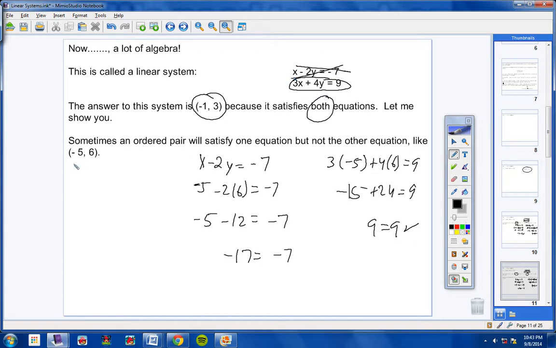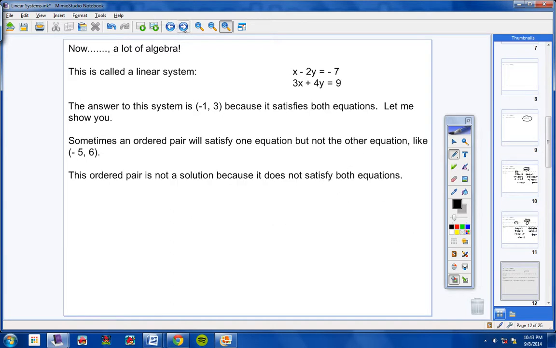So, is negative 5, 6 an answer to the linear system? No, not at all, because it did not satisfy both equations. It only satisfied one. Okay? Very important that you understand that. So, copy this in your notes if you would, please.